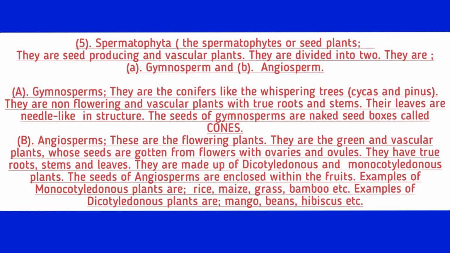Examples of monocotyledonous plants are rice, maize, grass, bamboo, etc. Examples of dicotyledonous plants are mango, beans and hibiscus flower, etc. Monocotyledonous means plants with one seed leaf, and dicotyledonous means plants with more than one seed leaf.